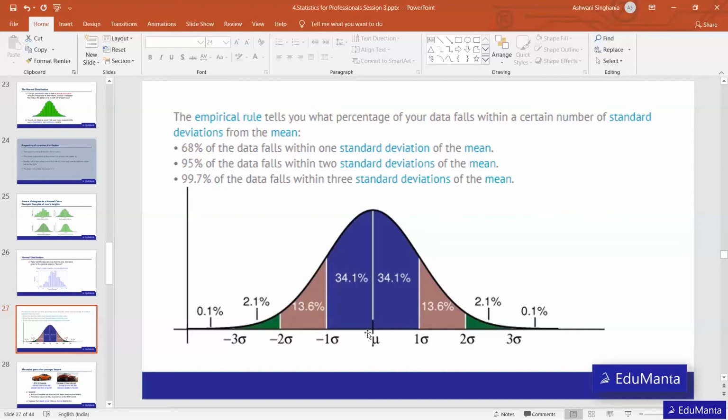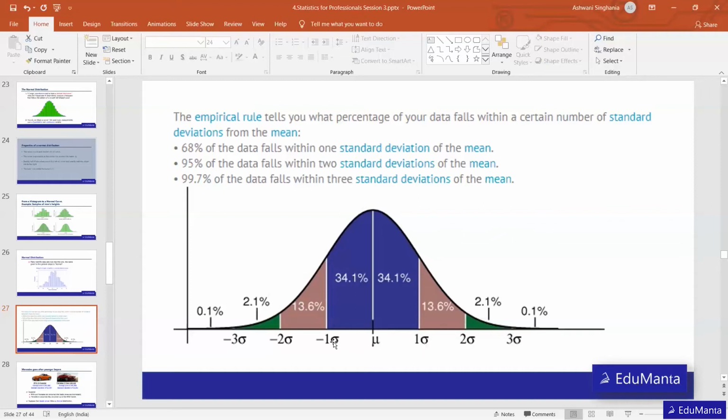Moving towards the left from the average of 10 lakh by one standard deviation, that is 10 minus 2, gives 8, and moving towards the right, 10 plus 2, gives 12.